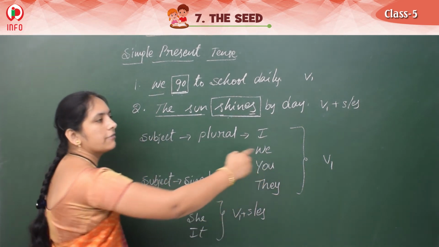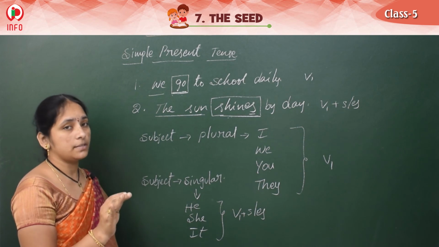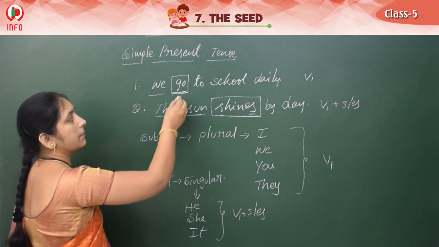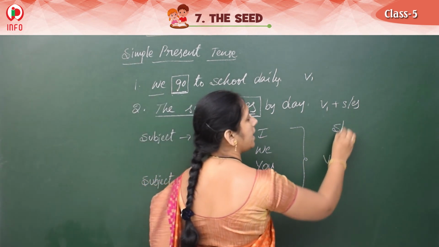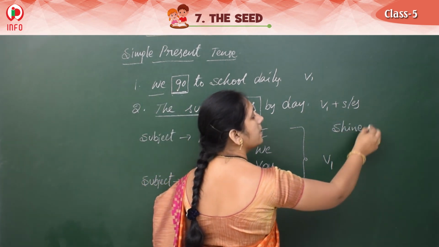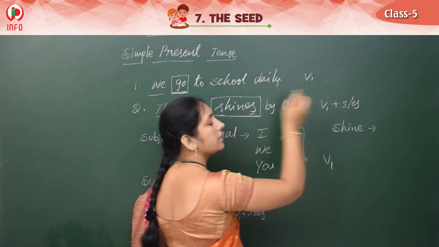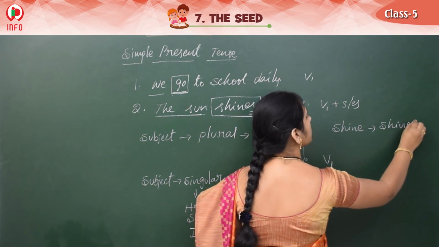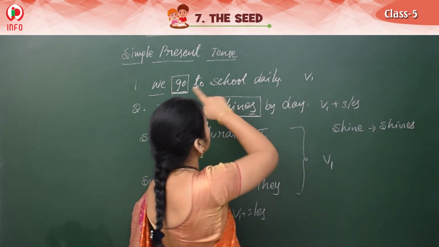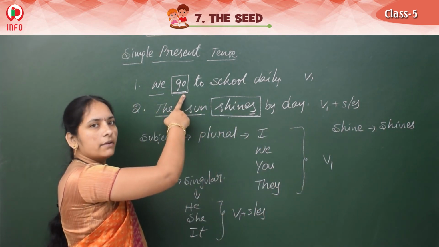For the V1 form, we should add either S or ES based on the spelling. Why based on the spelling? Suppose shine, S-H-I-N-E. For a singular subject, what can we write? Shines. We have added S only, right? Suppose go, for we go, that's why V1 only we have written.